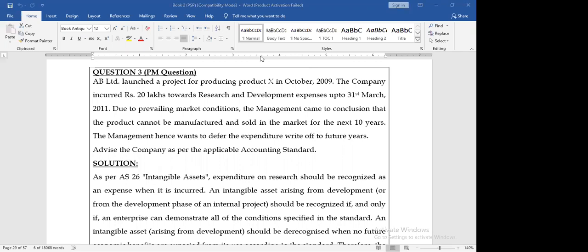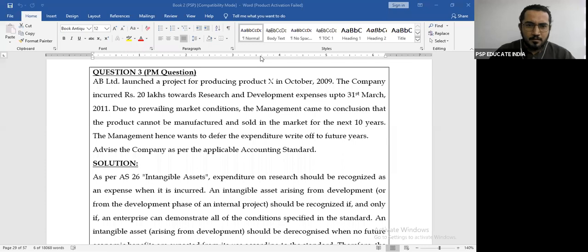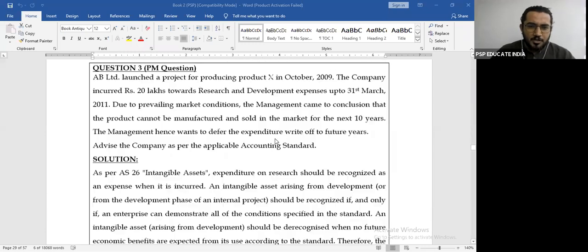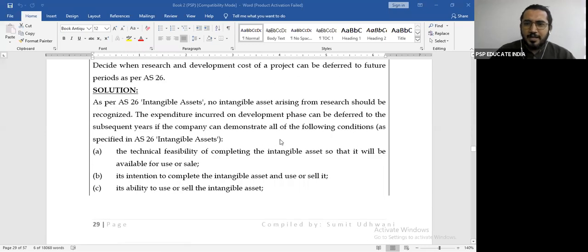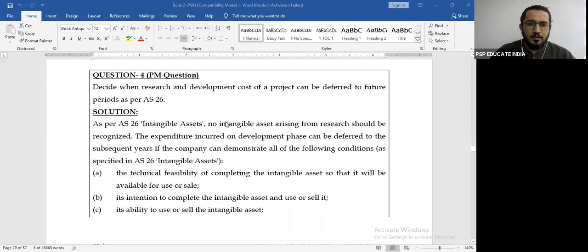Okay, since everyone is clear and there are no doubts, let's proceed. We have done question number 1, 2, question number 3 is done. Quickly come to question number 4. Decide when research and development cost of a project can be deferred to future period as per AS 26. So let's quickly understand this. We've already done this question.